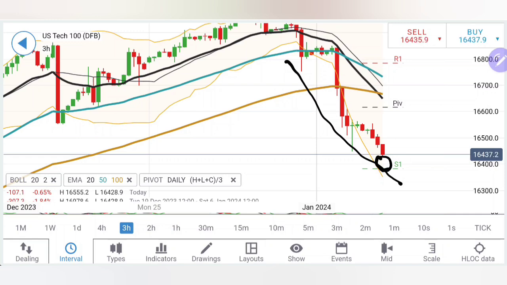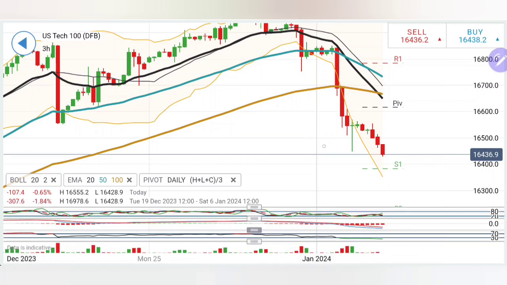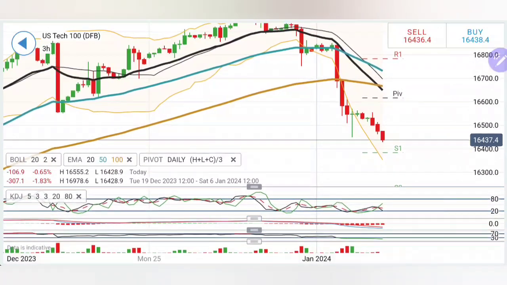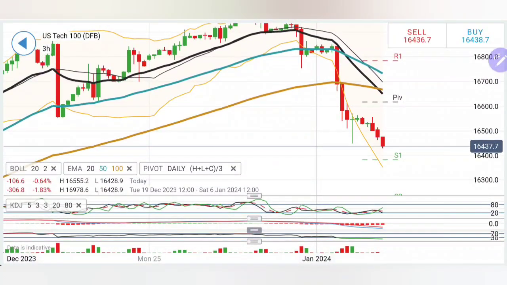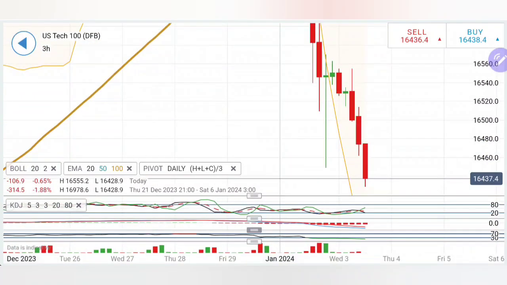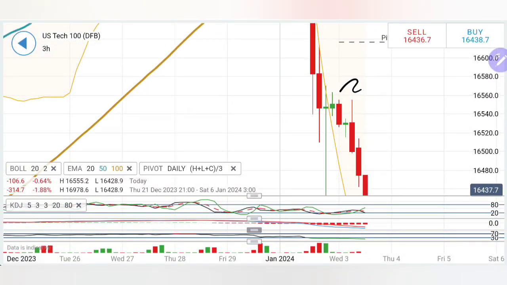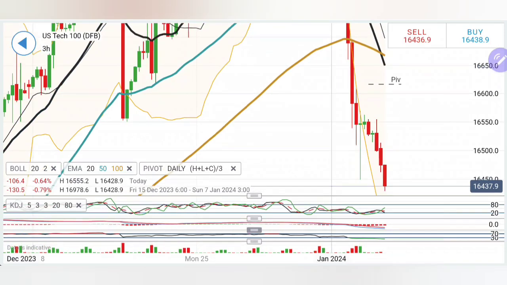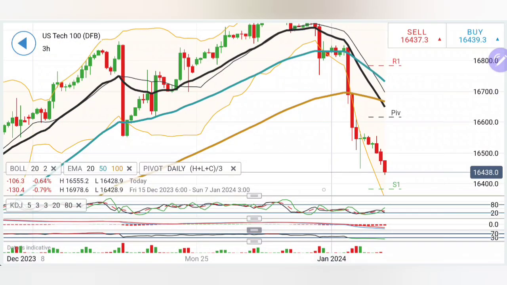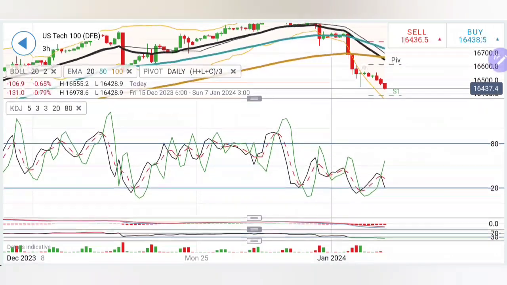Even if it tries to drop, I definitely expect 16,380, 390 or 16,380, 400 should be a greater support for US100 there. Thus, we have to watch out how it behaves at around the 16,380, 400 zone. Also on the 3-hour charts, one must note that there is greater resistance seen here at 16,560 levels, 550 levels. Thus, buying entries are confirmed only above 16,550, 560 levels.